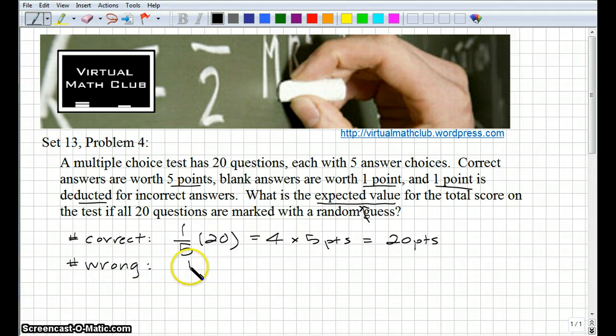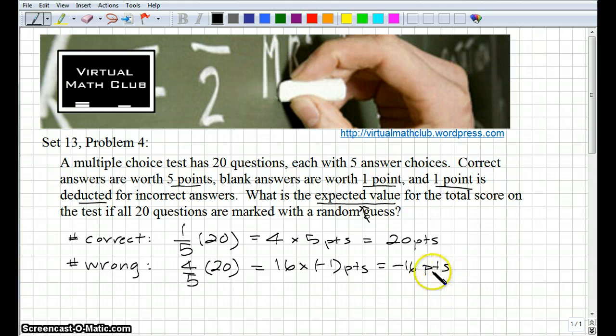Alright, so we have 4/5 of a chance of getting a question wrong, and if we answered 20 of them, then the most probable outcome is that we're going to get 16 questions wrong. Okay, so that's just 20 divided by 5 is 4, 4 times 4 is 16. And each one of those 16 that we get wrong is worth -1 point, because they're going to subtract a point for each one we get wrong. So we would lose 16 points.